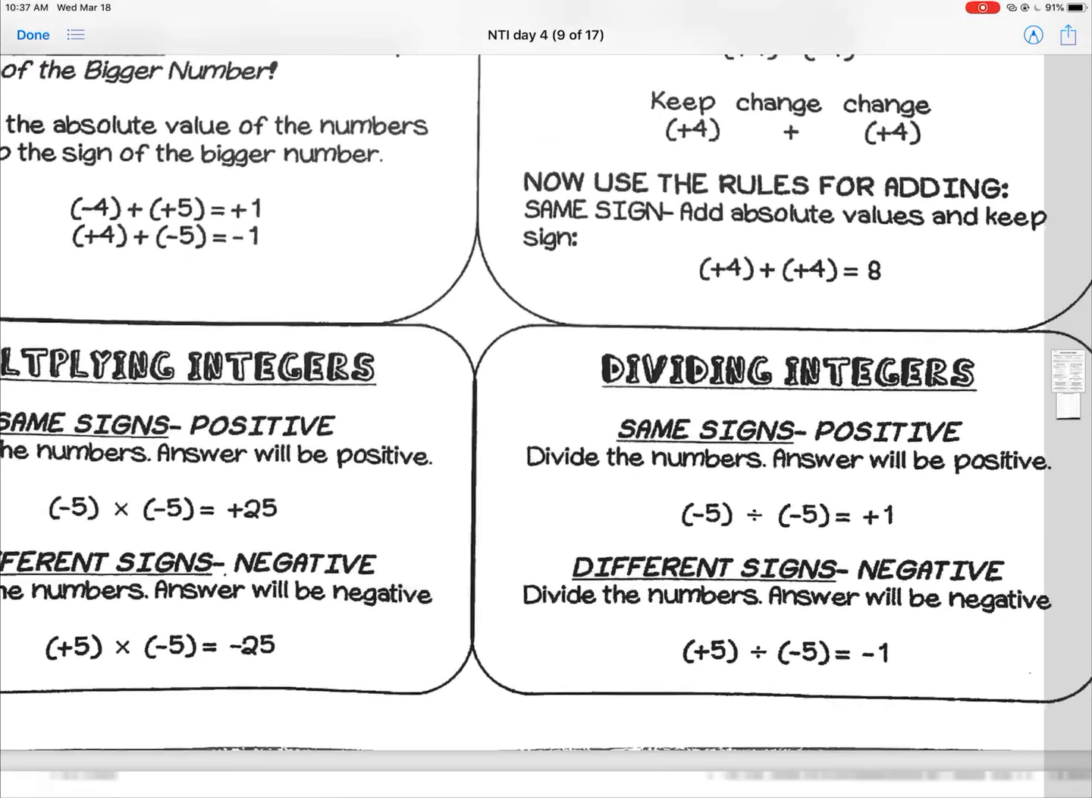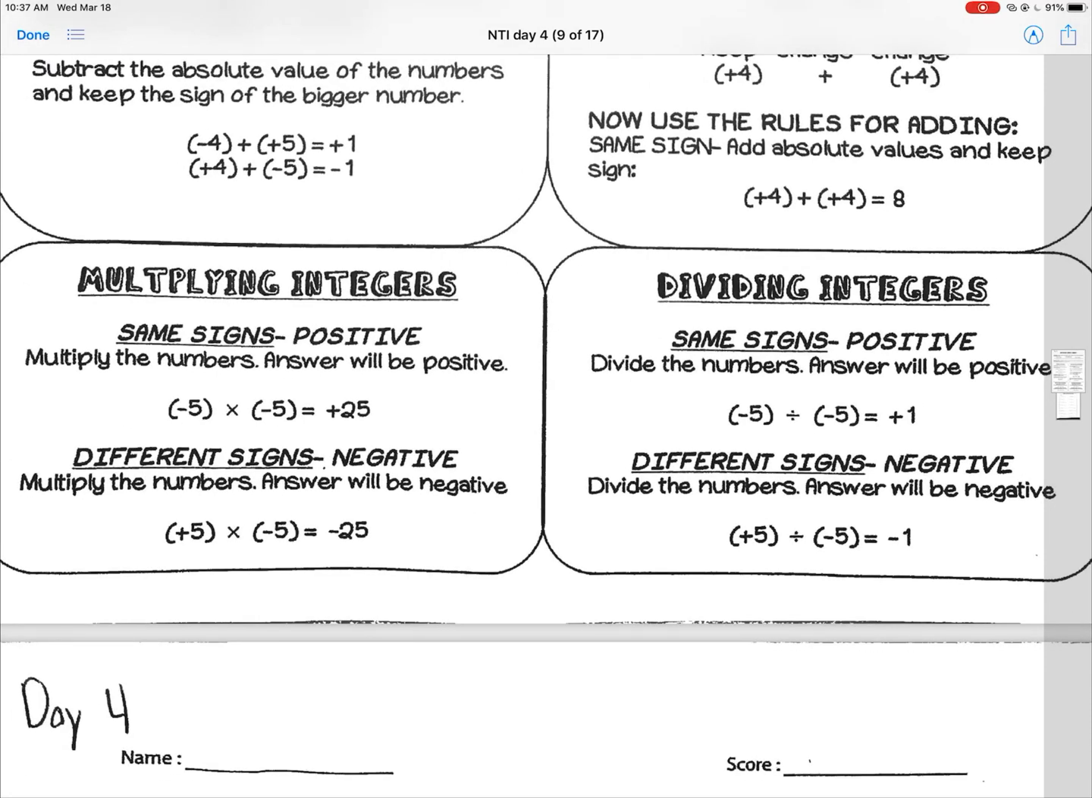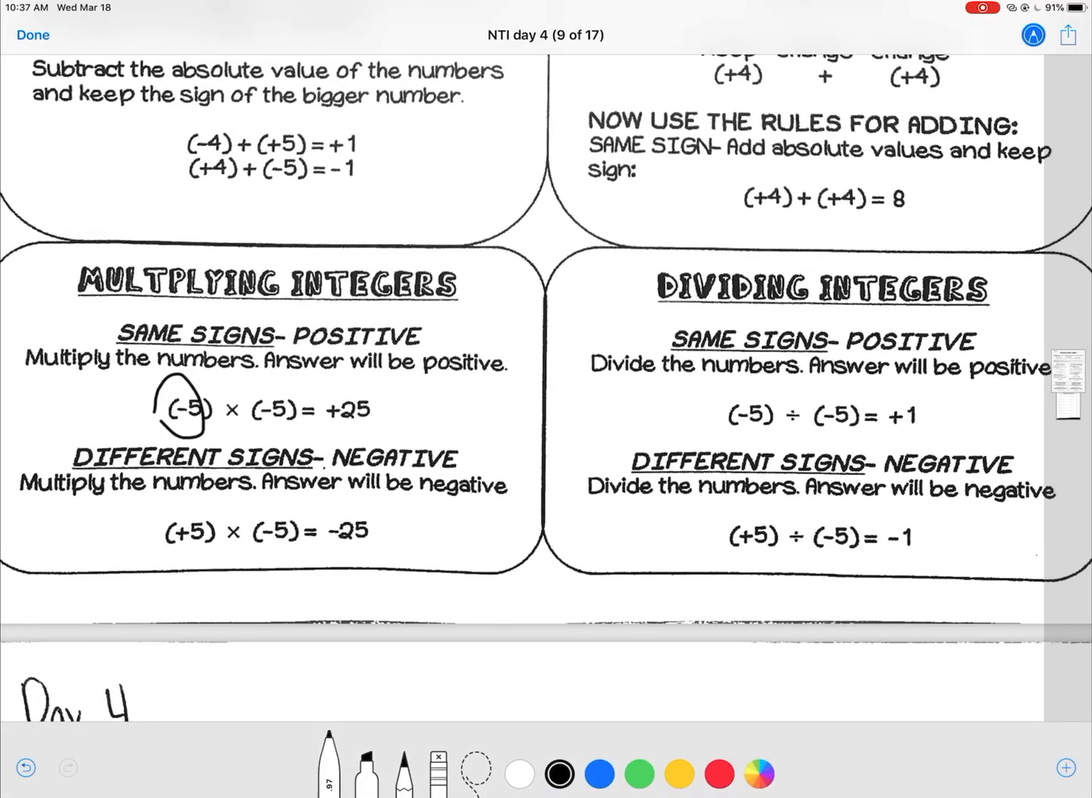And then multiplying and dividing are exactly the same. If it's the same sign, so if they're both negative in this case, it's going to become a positive. If it's both positive, it's going to become a positive because they're the same sign. Different signs, a positive and a negative, are negative. So if it's the same sign, it's positive. If it's different signs, it's negative.